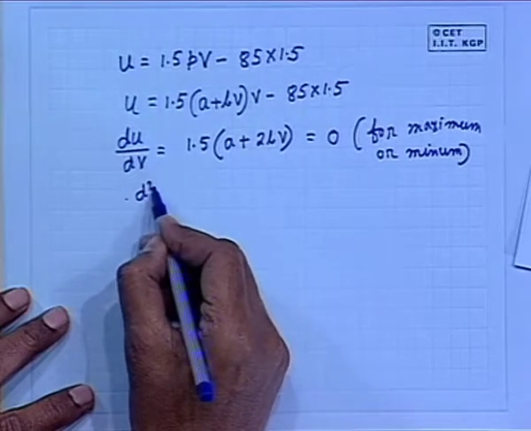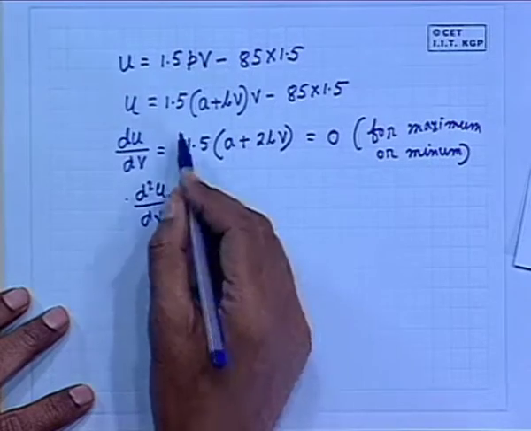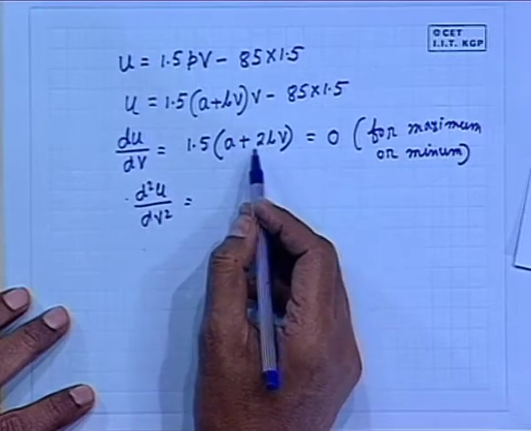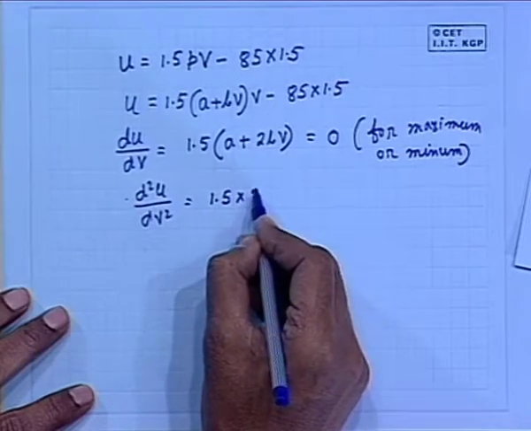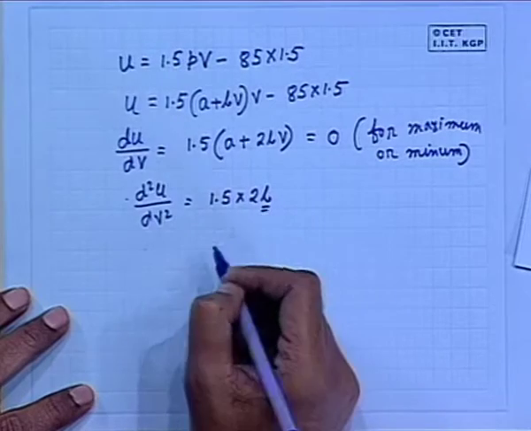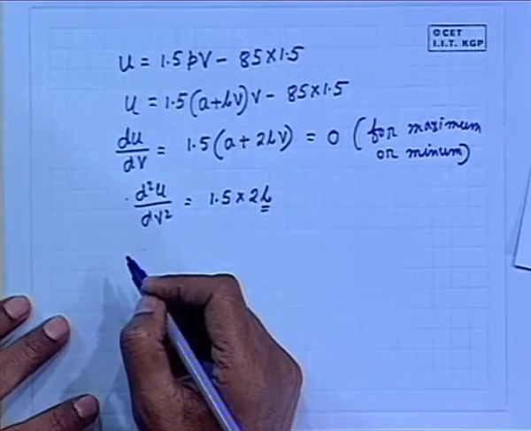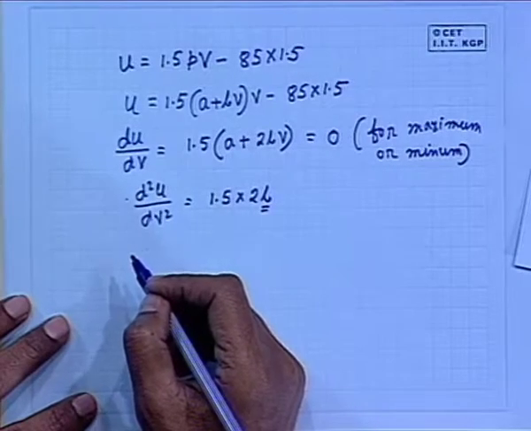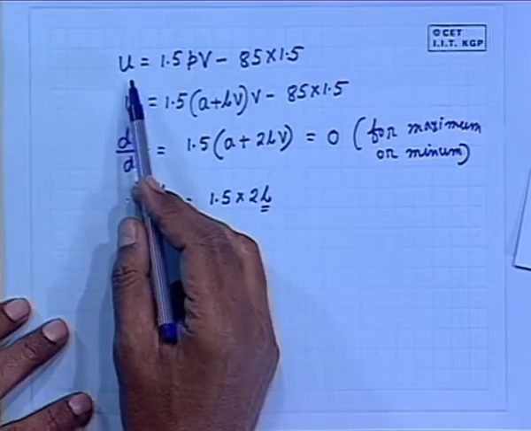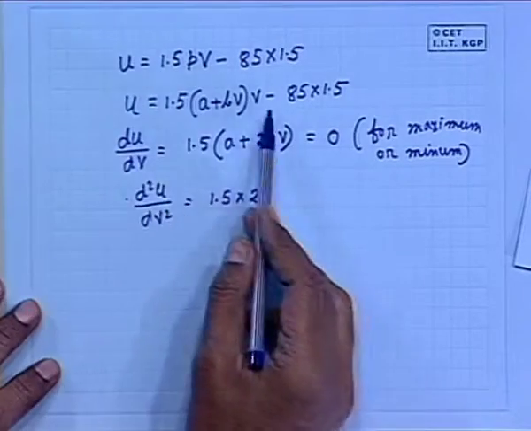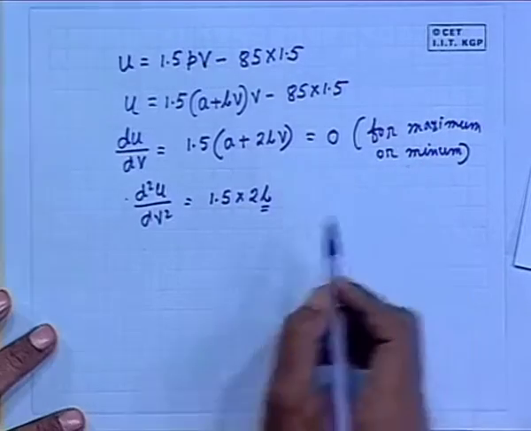D square U/dV square, please, any question? It is negative. Why? D square U/dV square is equal to 1.5 into 2B, and B is negative in this problem, minus 800 kilopascals per meter cube. So, with these values of A and B, the relationship between U and V shows only a maximum. This is the condition for maximum, not a minimum.